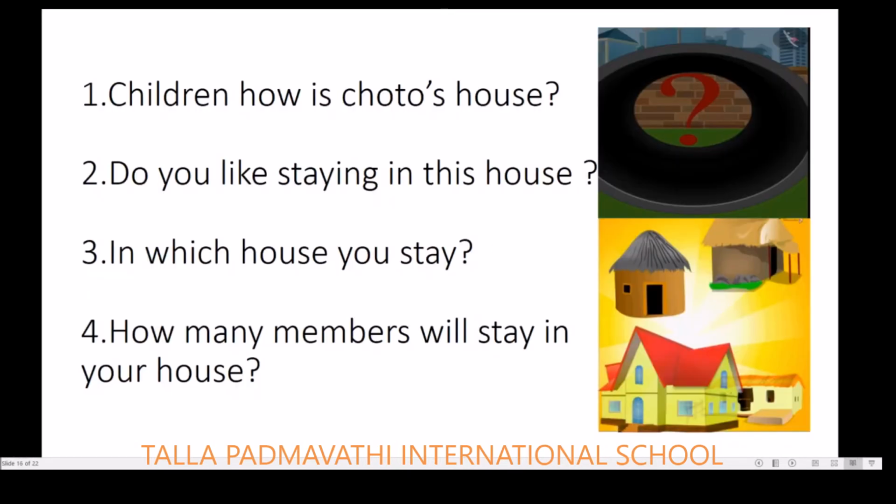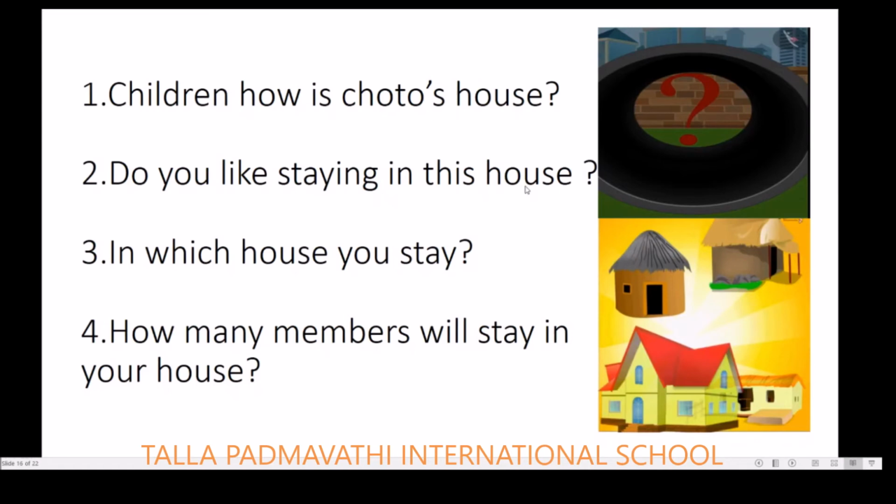Here, children, how is Chotu's house? Do you like Chotu's house? Yes, maybe you would like that house. Do you like staying in this house? So if you do not have any house, if you have a pipe like Chotu, will you be able to adjust and stay in that house, and will you like to stay in that?